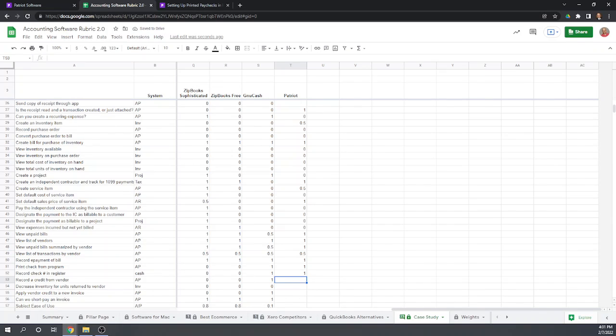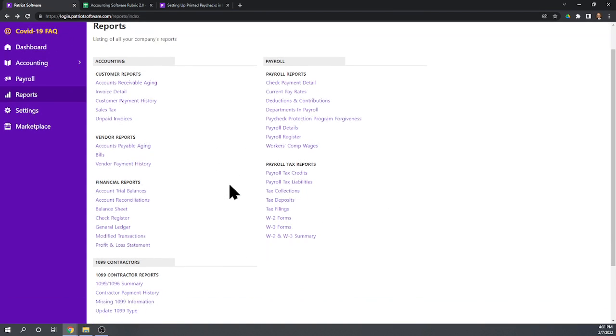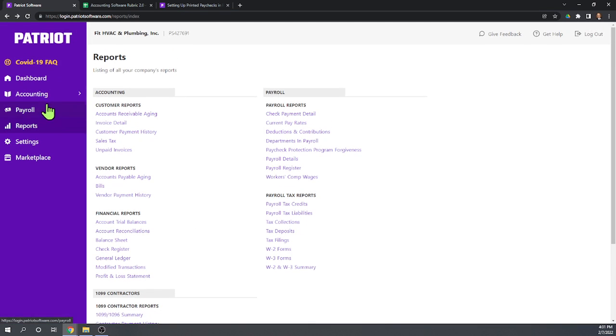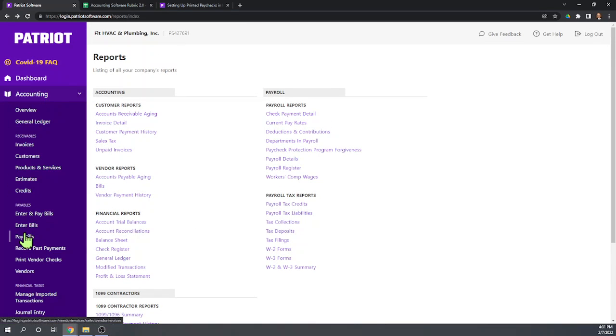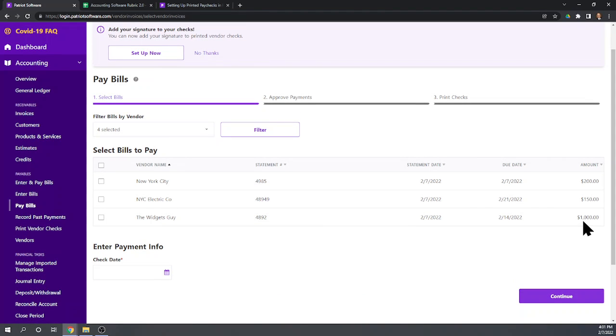Okay, and now back to our case study. So let's talk about credits to vendors. We want to pay part of the check to the widgets guy. So let's look at our unpaid checks for the widgets guy. We go back up to accounting, pay bills. Here we owe the widgets guy $1,000.